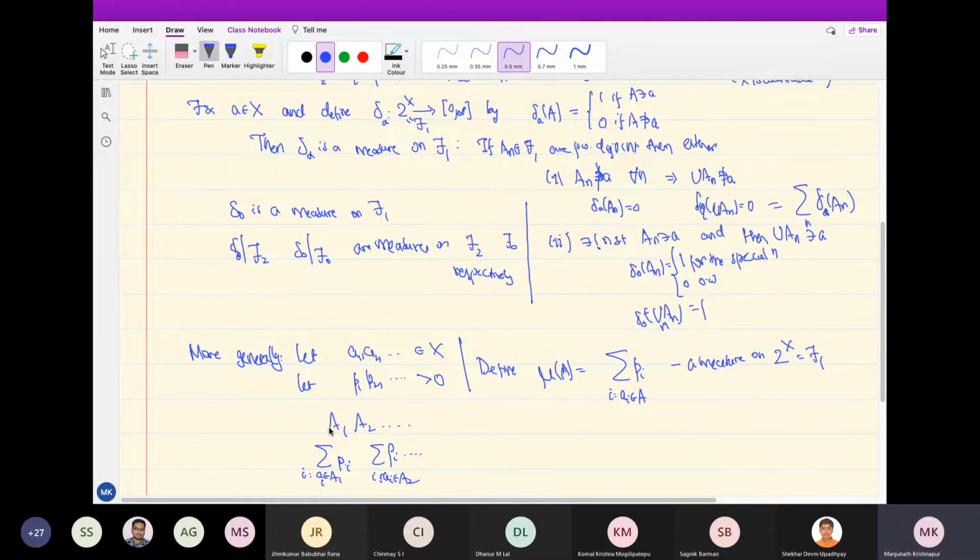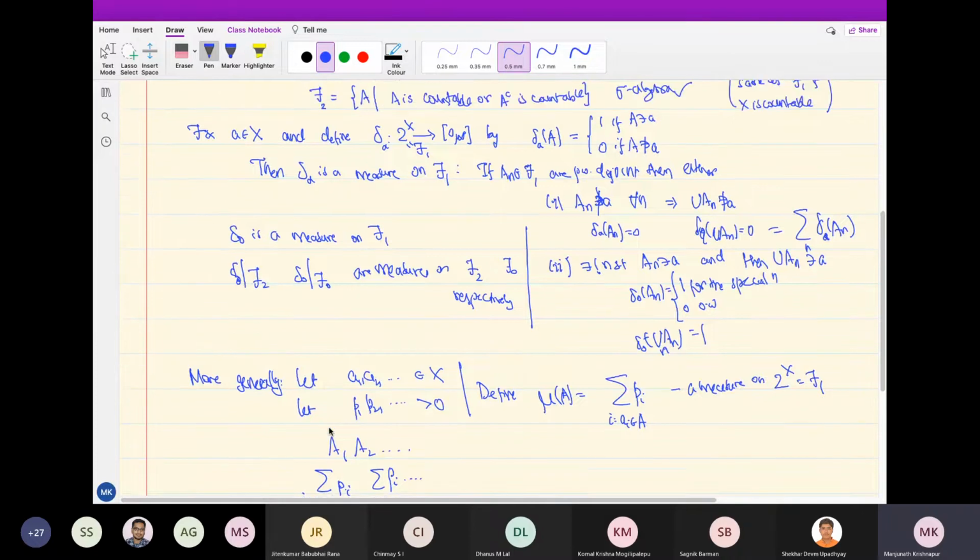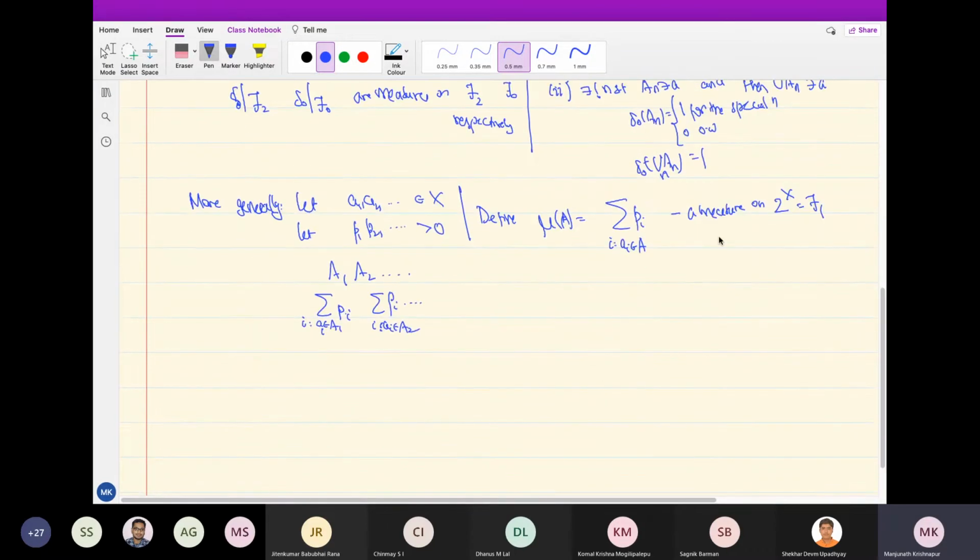Is this okay? These are discrete measures. Even though X is an arbitrary set, there is a countable set on which we put the weights. Then for any set, we get the measure by adding the weights inside that set. That's all. So this is a measure, and I will leave it as something for you to check.